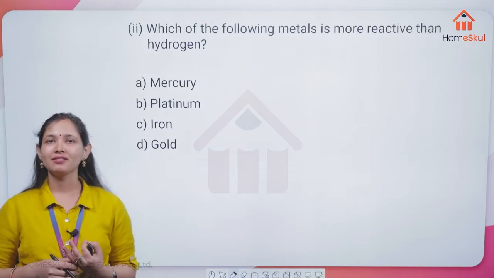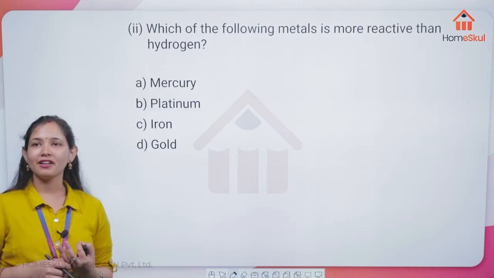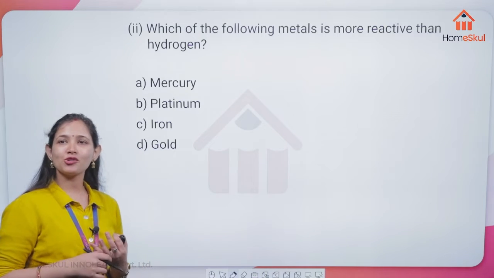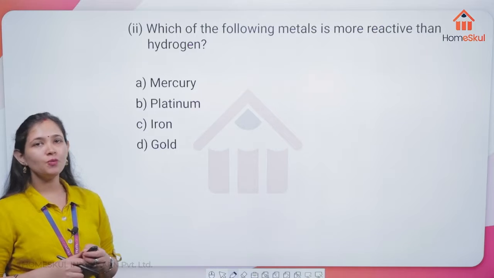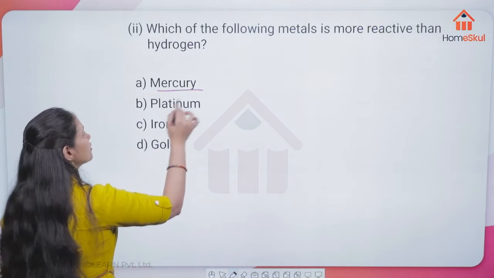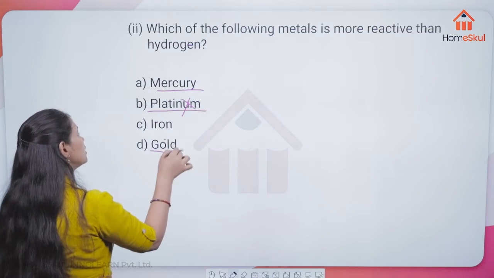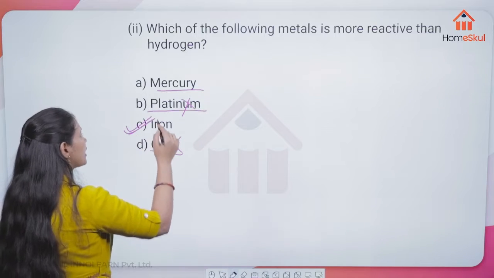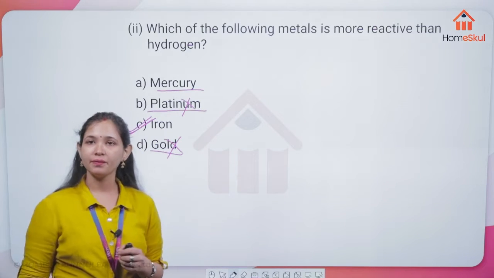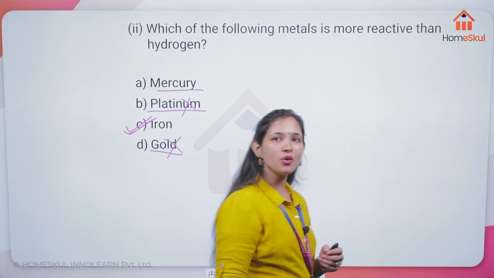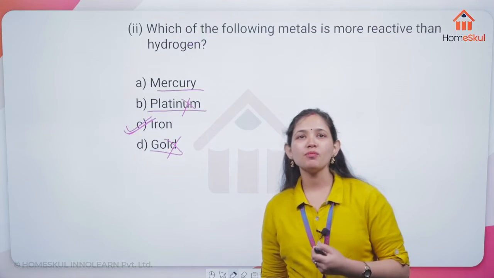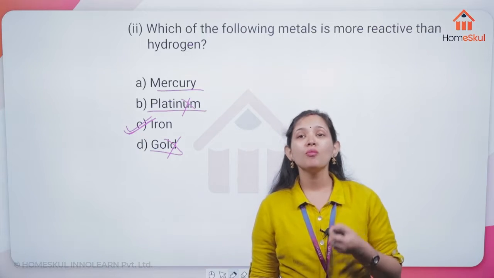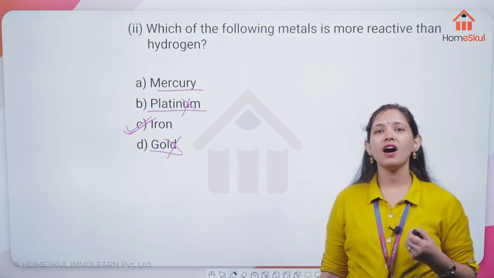Diya says iron. Okay, everyone. Neha also says iron. Very correct, it is very true. Obviously, mercury is not reactive, platinum is not reactive, gold is not reactive. So, for sure, iron is going to be the reactive one. Yes, Anushka, Nishka, everyone, very correct. Here iron is in the position where it is more reactive than hydrogen.